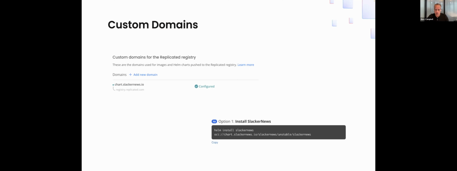So Replicated has several different custom domains, but the two that we've integrated are the registry and the proxy registry. Our primary way of distributing Slacker News is through a Helm install. So we took registry.replicated.com and we added a custom domain for chart.slackernews.io. And what that does is we're not pushing any images to Replicated, it's just the Helm chart. It gives us Helm install instructions that feel custom. It's not registry.replicated.com, which would be the default somebody would get, but instead they're going to see chart.slackernews.io. It's a domain that we picked, but it's only used to serve the Helm chart and pre-flight checks.